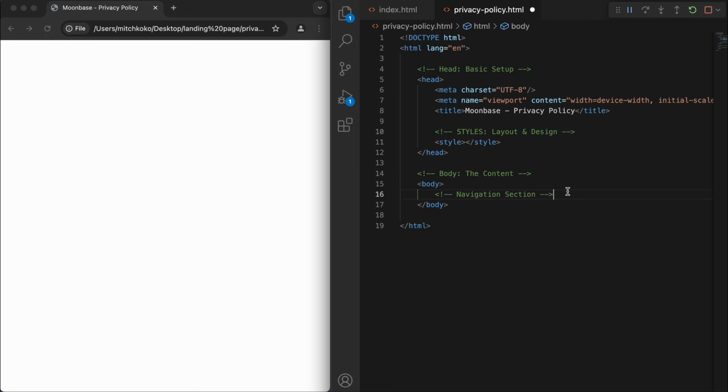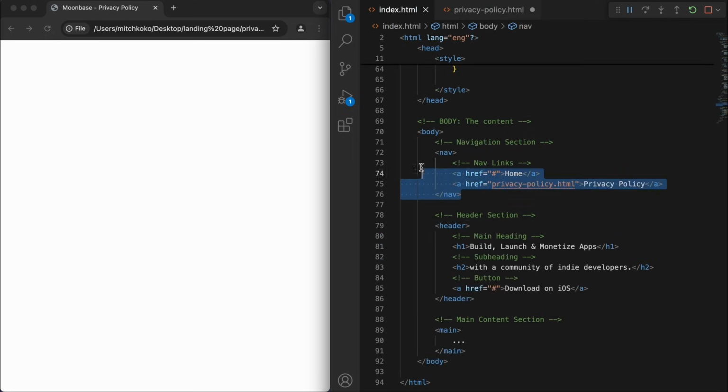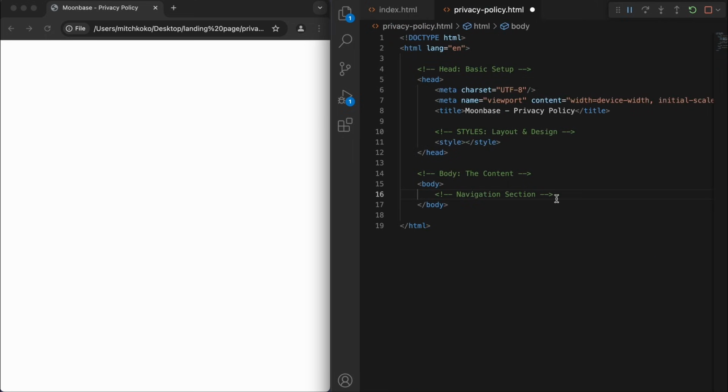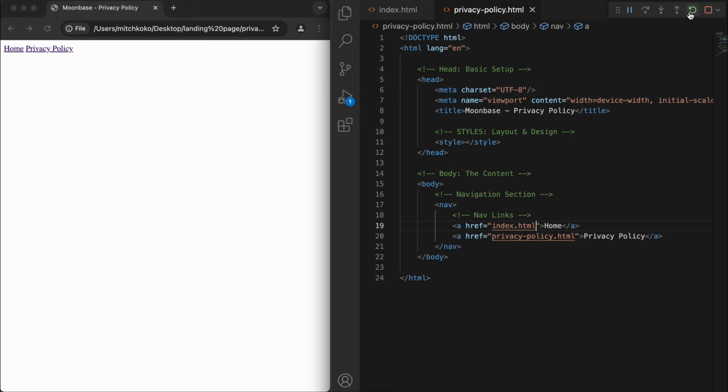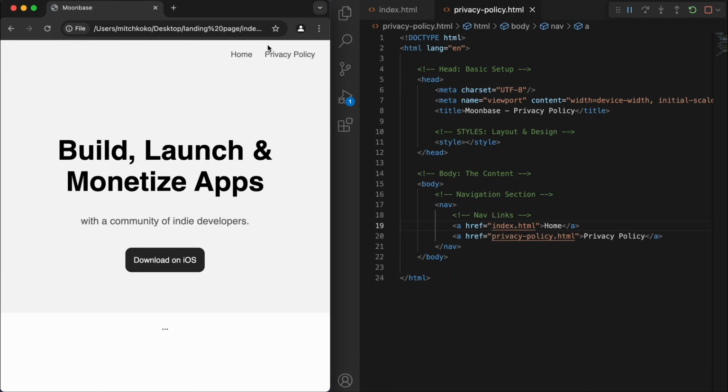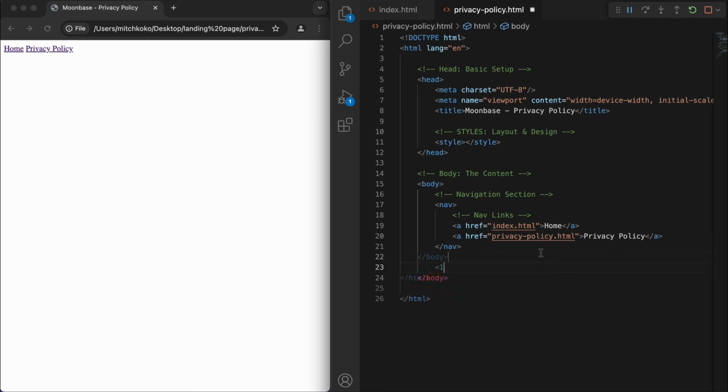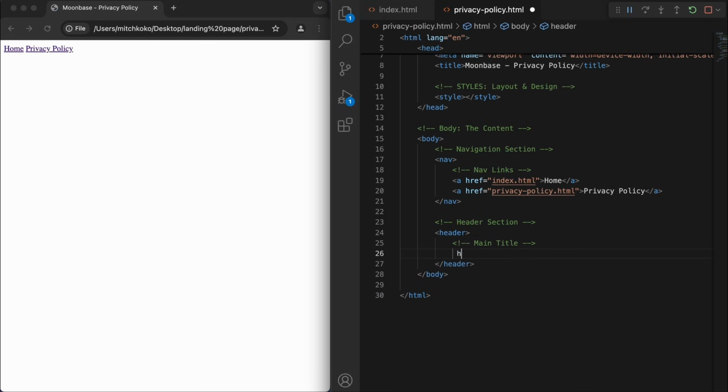So I'm actually going to copy the navigation section because it's going to be the same thing. And for the reference here, instead of hash, we can now go to index.html. Sweet. So you can see we can now just go back and forth using these links. Beautiful. So now for the header section, in the main title, let's say privacy policy. Let's have a subheading. And it's good to say like effective date and just put in a date.